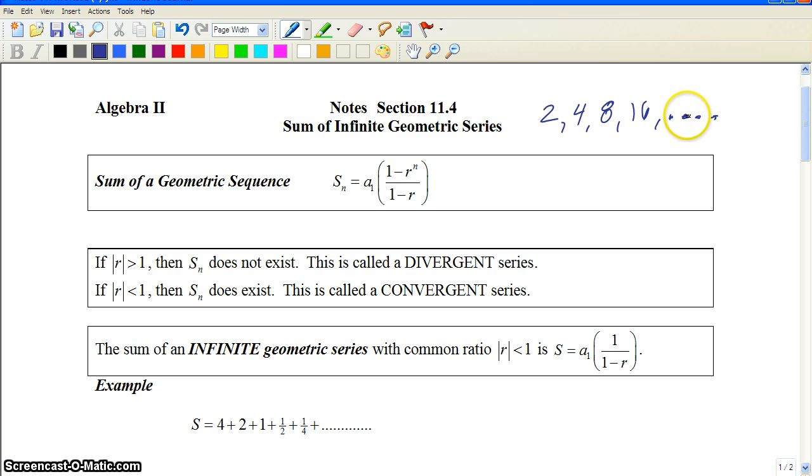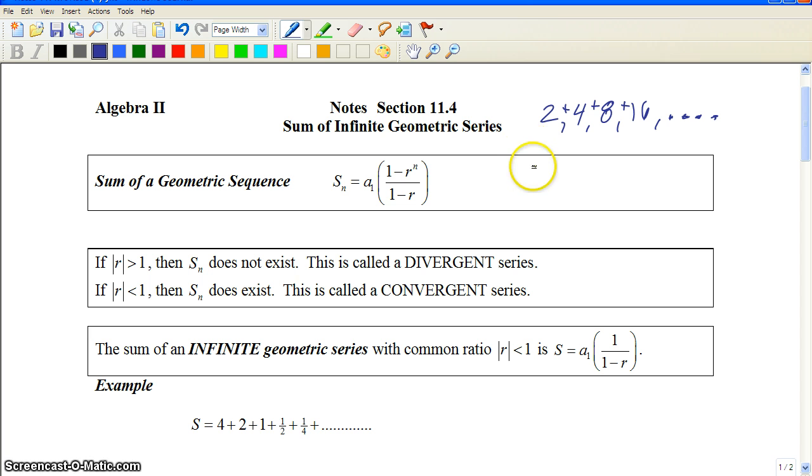It's going to keep getting larger. If we add that series, the value of that series at the end, when it goes on forever, is not going to end. But what's interesting is if we do have a geometric series where the multiplier is actually a fraction, check to see what happens.